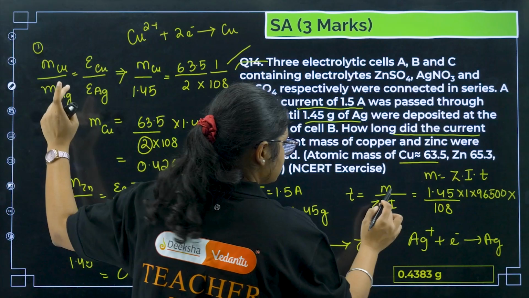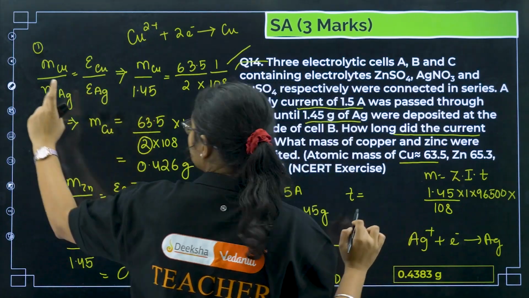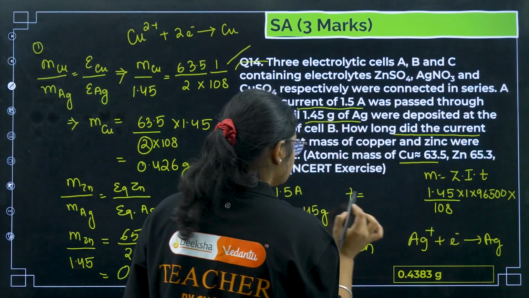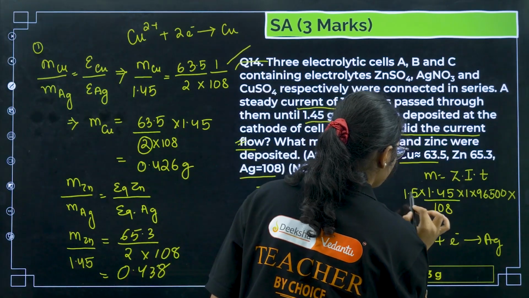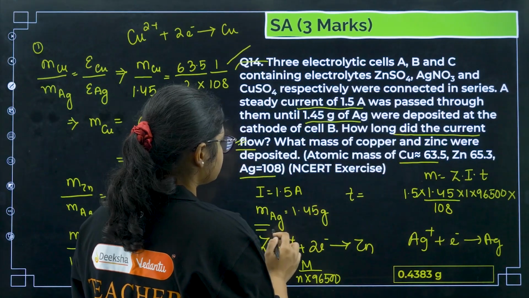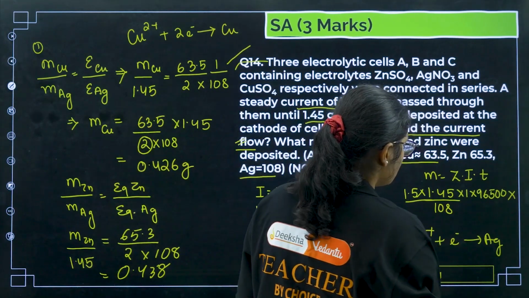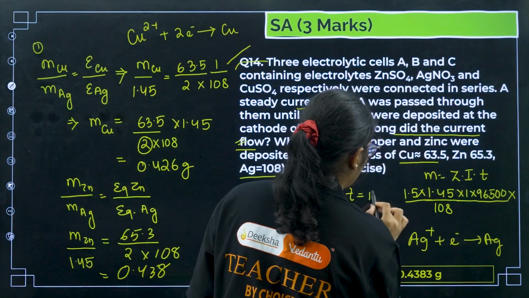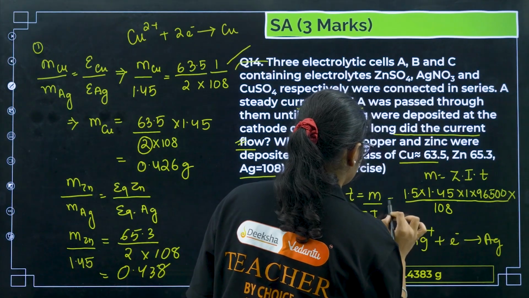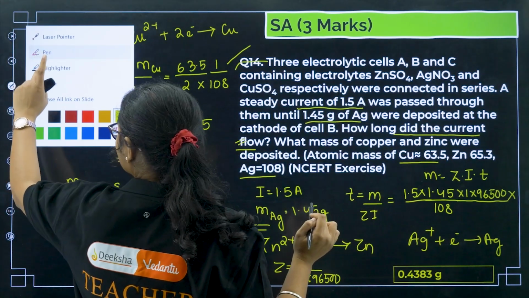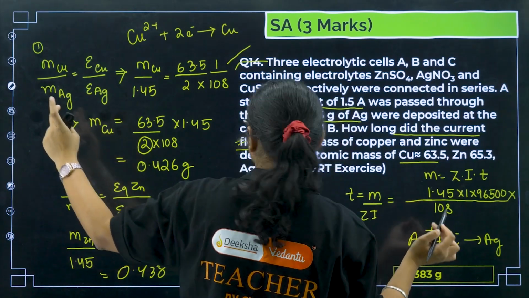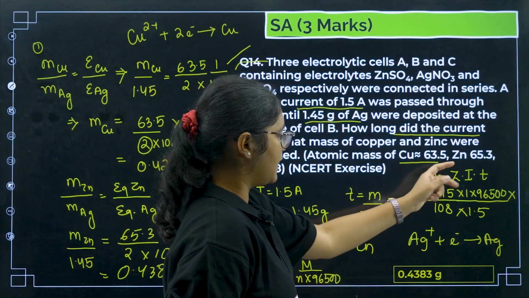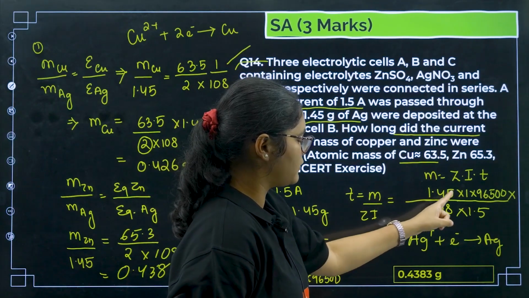Z is there, I value I have to substitute. I am erasing this now because I am having little space constraint here. So I value is how much? 1.5. Now we have to calculate the time, so T will be equal to M divided by Z into I. I have written this one wrong. Current will be in the denominator, right? T will be M divided by Z into I. M was 1.45.